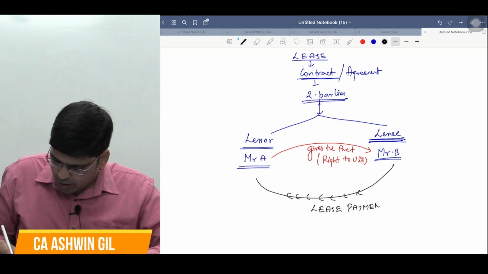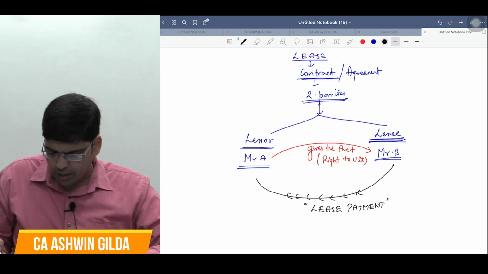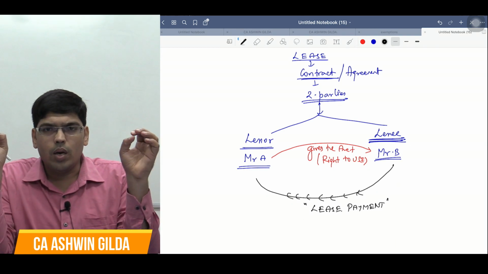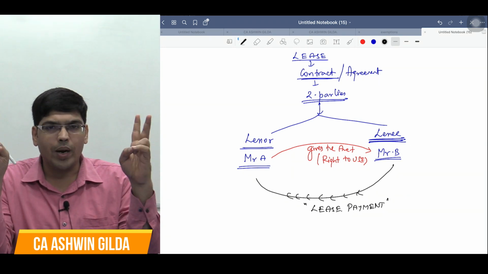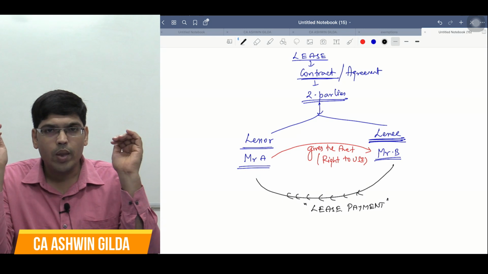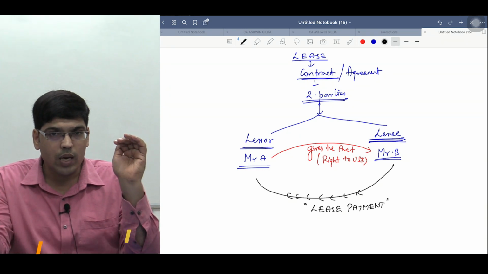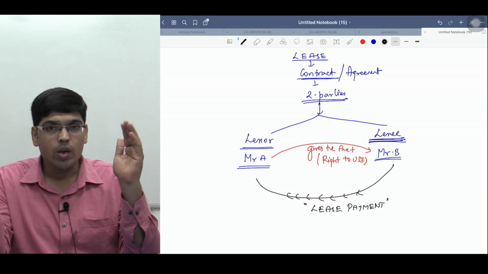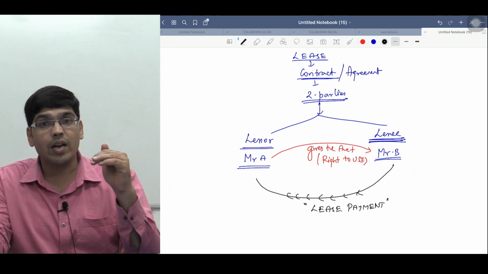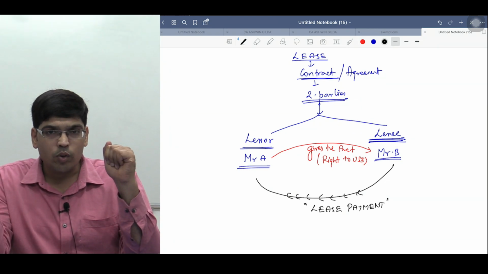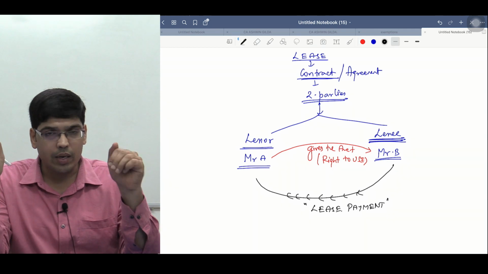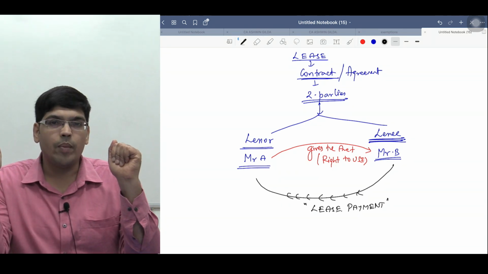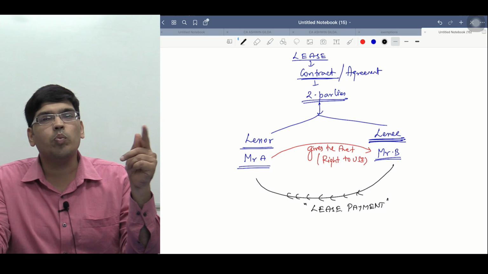In simple terms, it's a rent contract. So a lease is a contract between two parties, lessor and lessee, where the lessor gives the asset to the lessee for using the asset. So what is the benefit to the lessor? Lessor gets lease rentals. What is the benefit to the lessee? Lessee can use the asset without purchasing the asset.